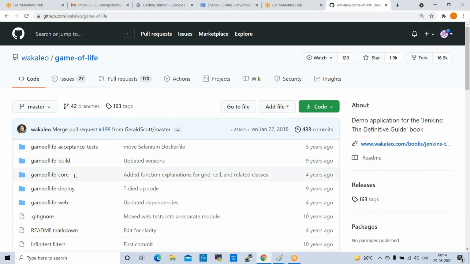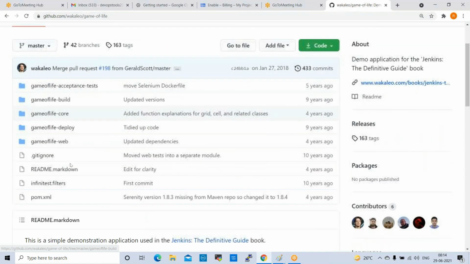See here, we have some folder structure available. See here: game of life acceptance tests, game of life build, game of life core, game of life deploy, game of life web. So these are the folders available inside the game of life project. And also we have some files here: .gitignore, readme, and different files are available.